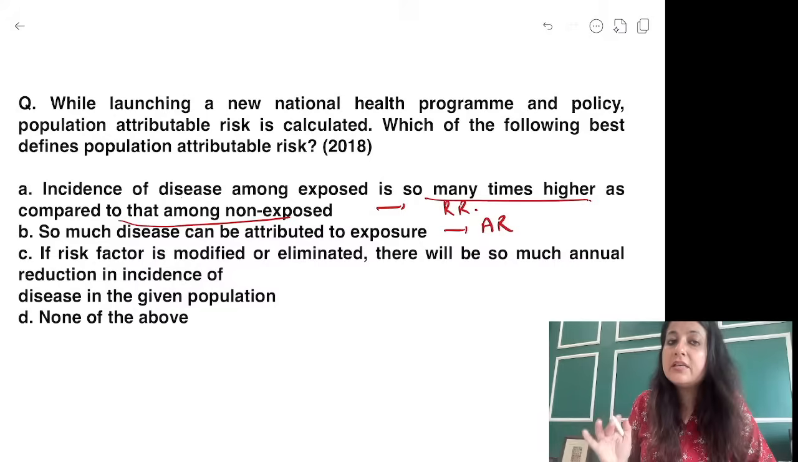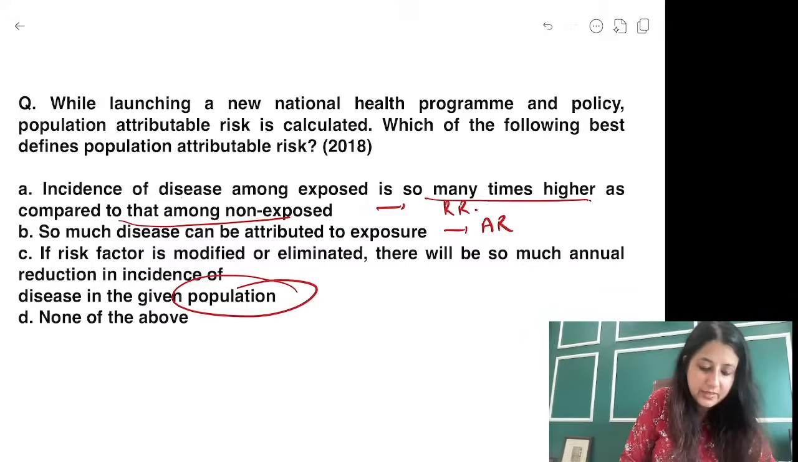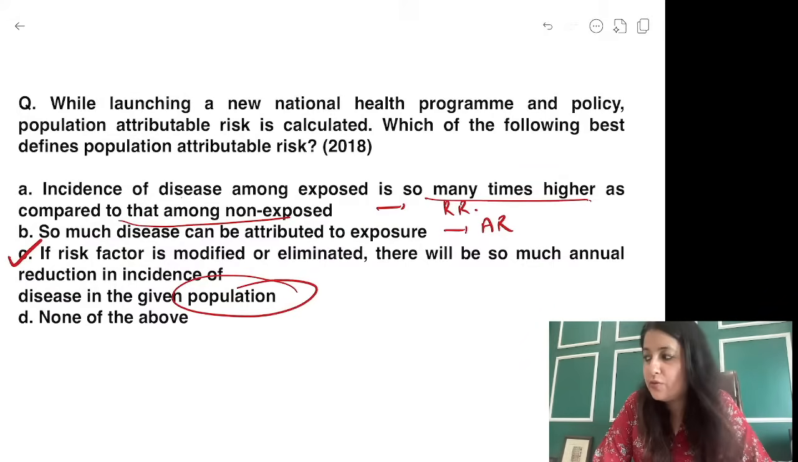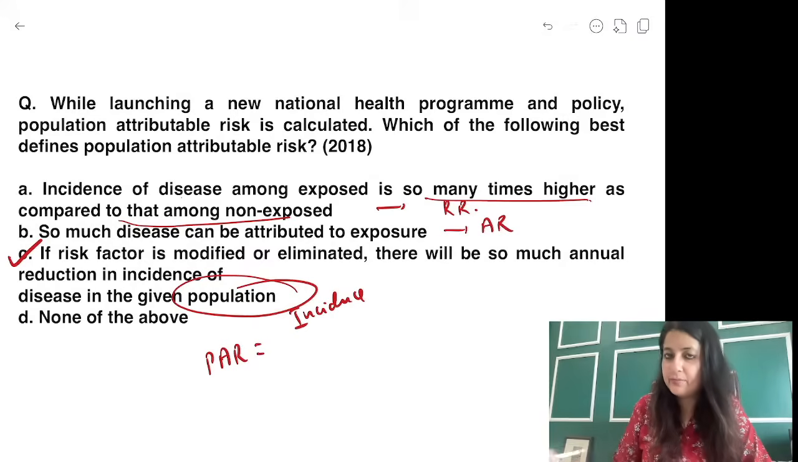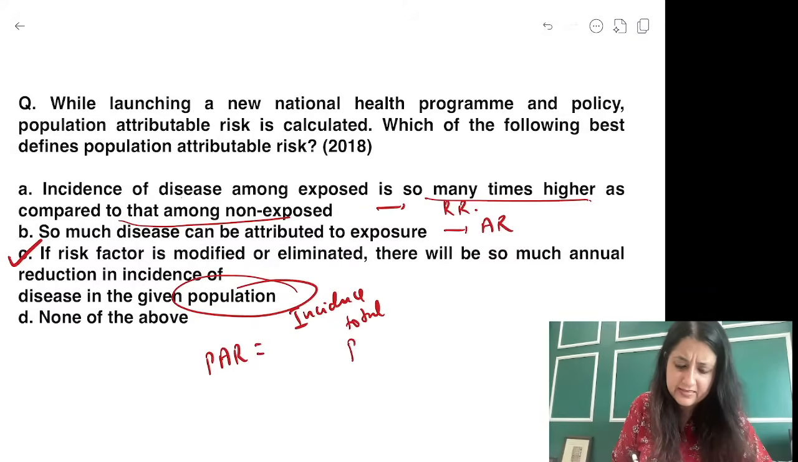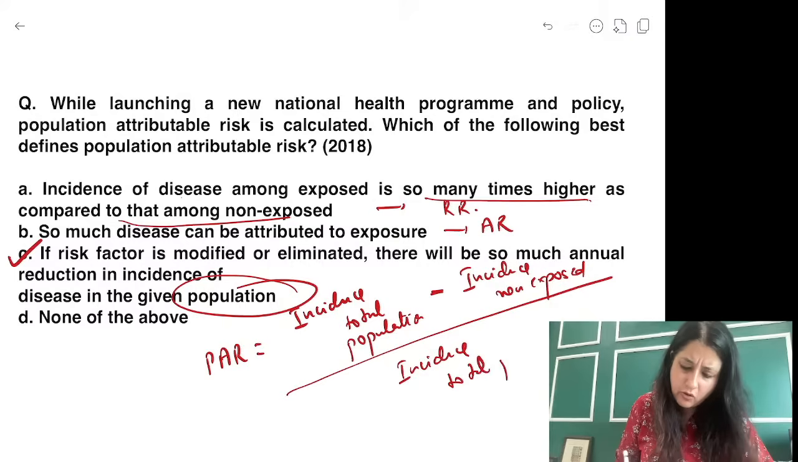If a risk factor is modified or eliminated, there will be so much annual reduction in incidence of the disease in the population. If you use the word population, it is population attributable risk. What was the formula of PAR, guys? I will discuss all the formulas once we take up the numericals. Incidence among total population minus incidence non-exposed, divided by incidence in the total population. और always इसको multiply हमेशा करना 100 से.